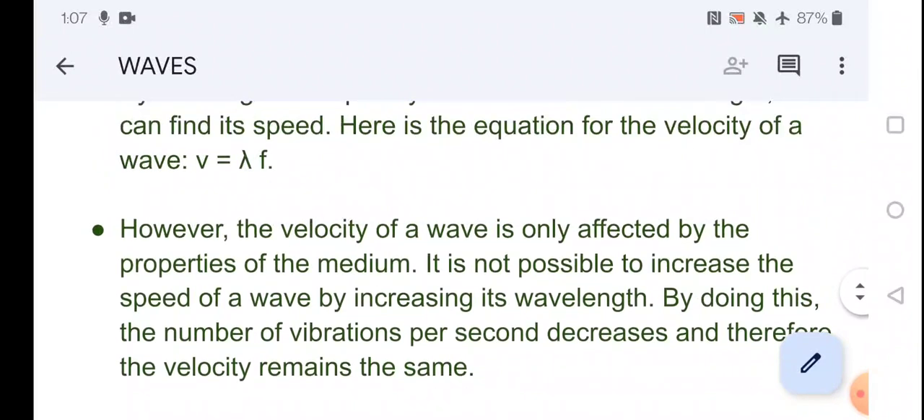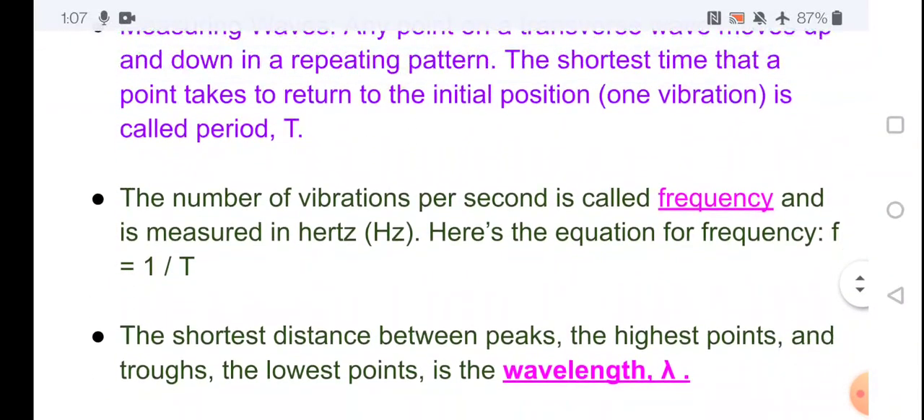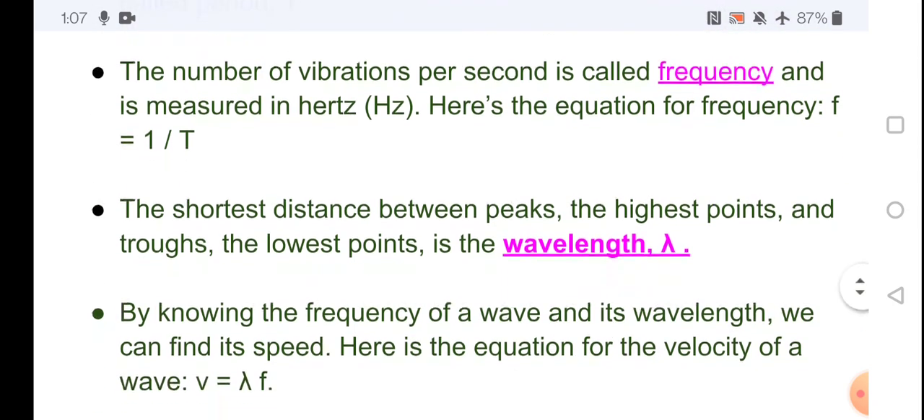Next one is frequency. The number of vibrations per second is called the frequency. The frequency is measured in hertz. The equation for frequency is f equals 1 by T, where T is time. The number of vibrations or oscillations in 1 second is known as the frequency.